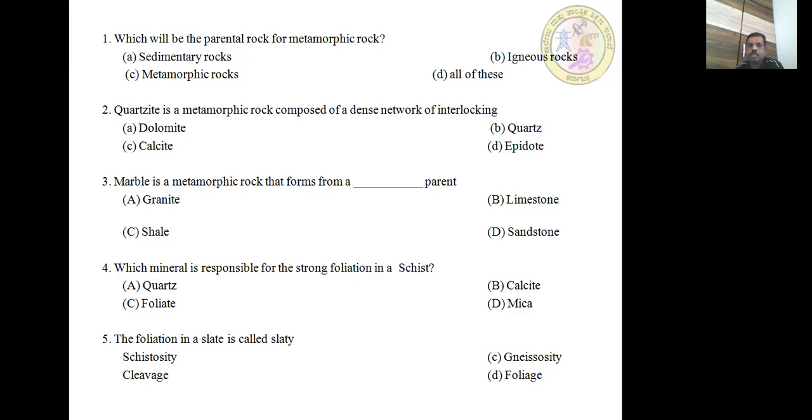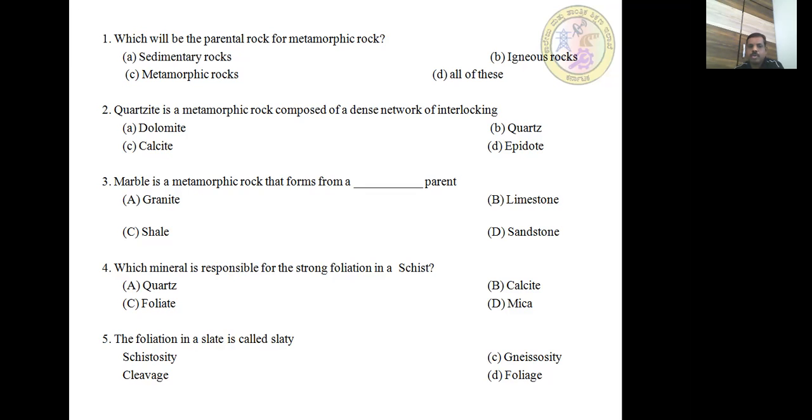Second question, quartzite is a metamorphic rock composed of a dense network of interlocking. Options are option A dolomite, option B quartzite, option C calcite, option D epidote. Third question, marble is a metamorphic rock that forms from a dash parent. Option A granite, option B limestone, option C shale, option D sandstone.